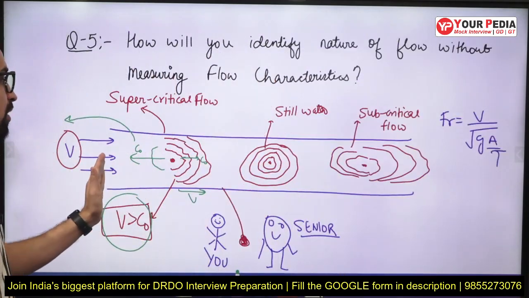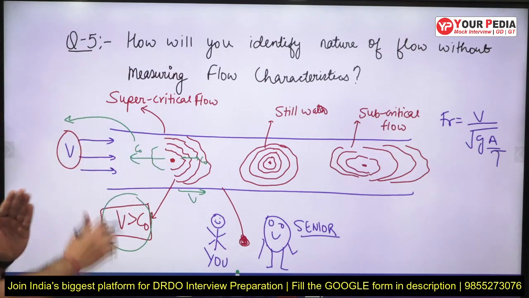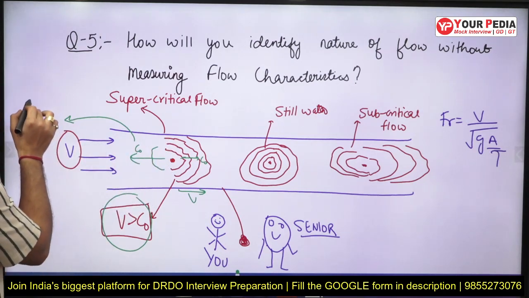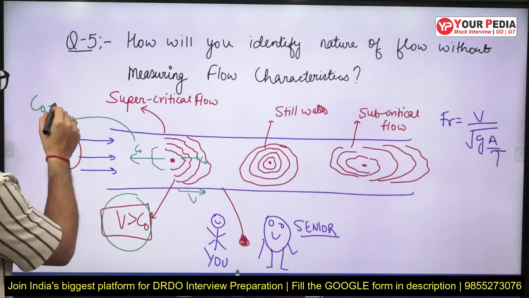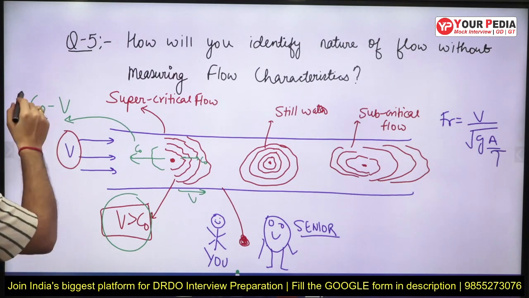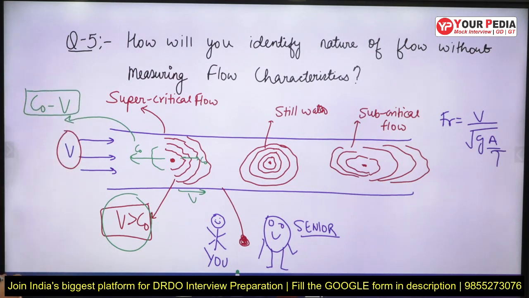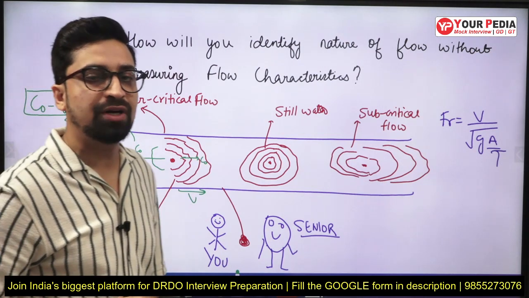So if this is C naught and I need to find the upstream velocity of the wave, the upstream velocity of wave will be equal to C naught minus V. Clear?